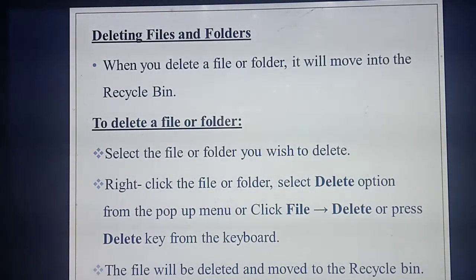Already you have studied this. Once you right click, a lot of options, that is a pop-up menu, will open, isn't it? From the pop-up menu, you should choose Delete. Students, from the pop-up menu you should choose what? Delete. Otherwise you can go to the File option and choose Delete. Otherwise you can press the Delete key on the keyboard. What are the three ways to delete a file, students?